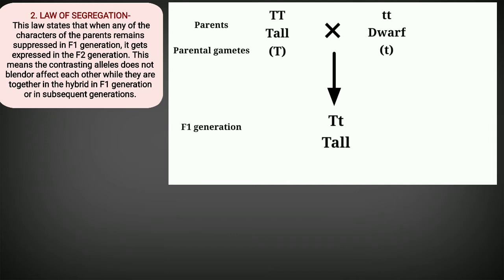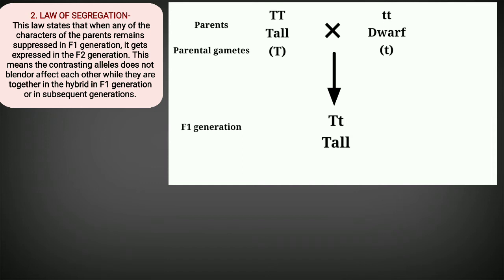The plants did not become dwarf plants. It was capital T that expressed. So, according to the first line of this statement, any of the characters of the parents that remains suppressed in the F1 generation gets expressed in the F2 generation.